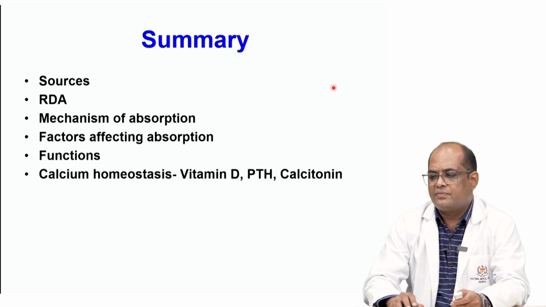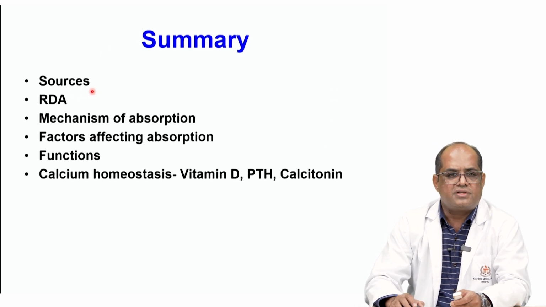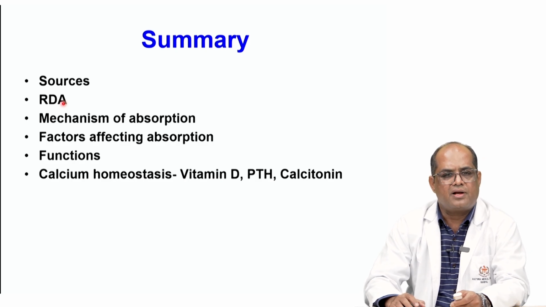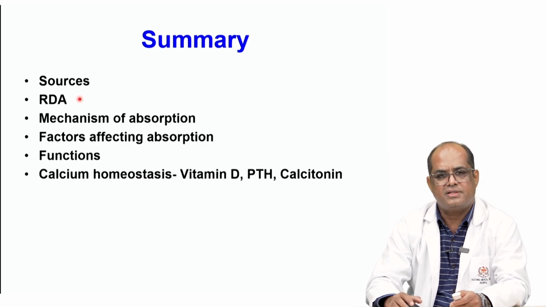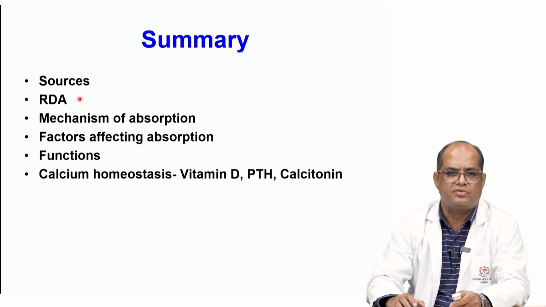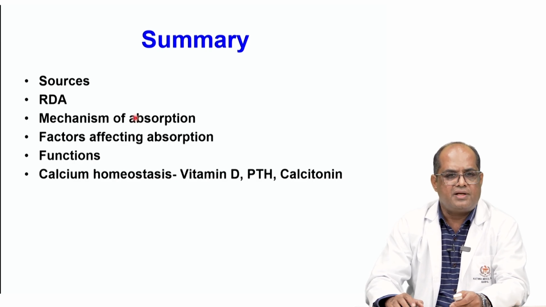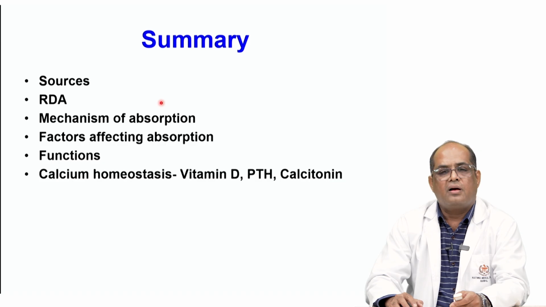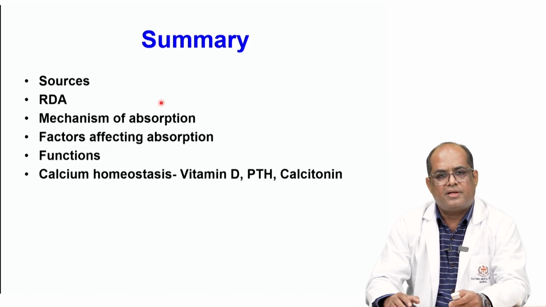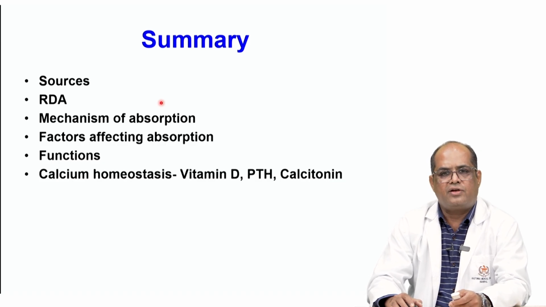To sum up, we discussed the sources of calcium. Milk is the important source, and a recommended dietary allowance of around 1000 milligram per day is required, whereas in children and pregnancy it increases to 1200 and 1500 milligram respectively. Regarding the mechanism of absorption, it is absorbed in the intestine, in the duodenum, through calbindin protein, by secondary active transport.